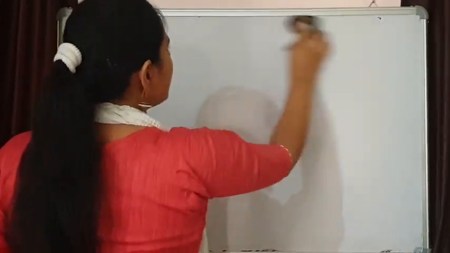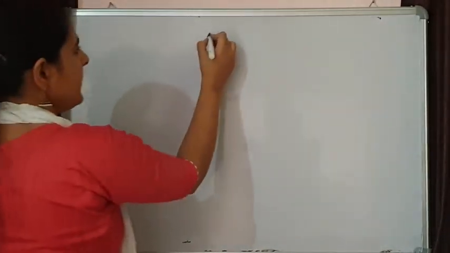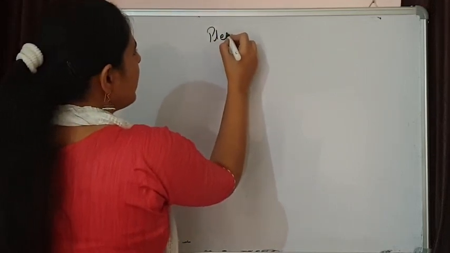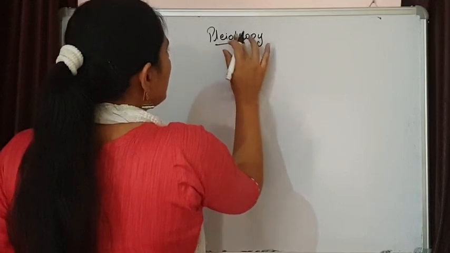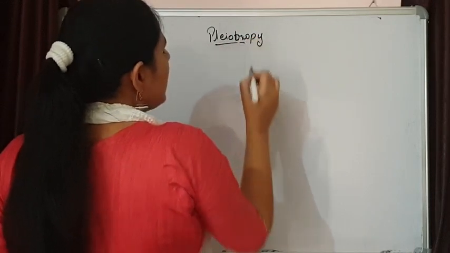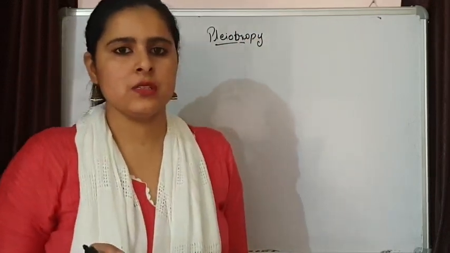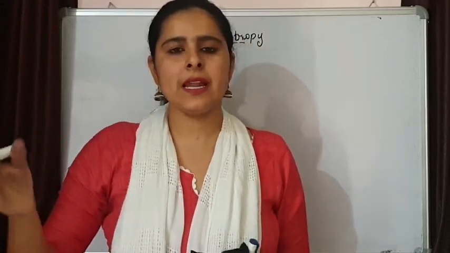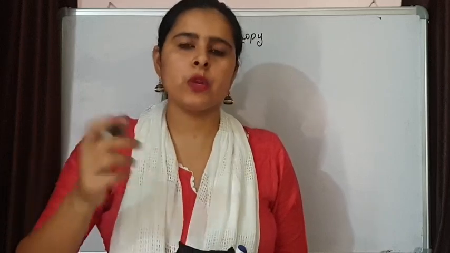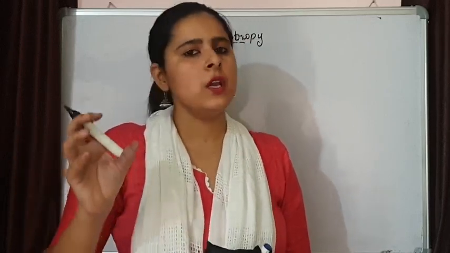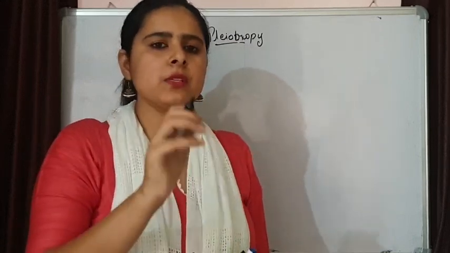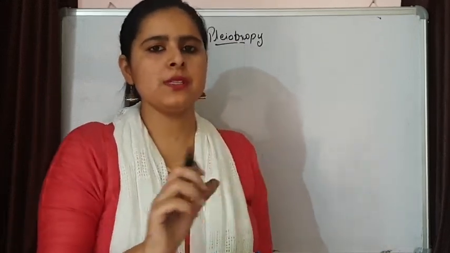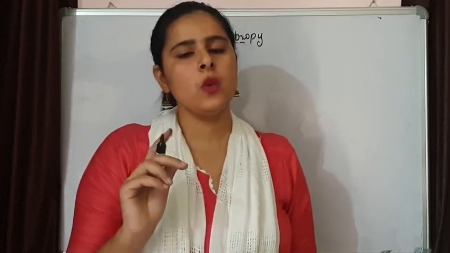Another small topic of this chapter is pleiotropy. What does pleiotropy mean? We discussed polygenes. Earlier we were saying that one gene is responsible for one character, that Mendel was saying that one factor is responsible for controlling one. Then Beadle and Tatum gave a hypothesis, the one gene, one enzyme hypothesis, that one gene is coding for one enzyme.